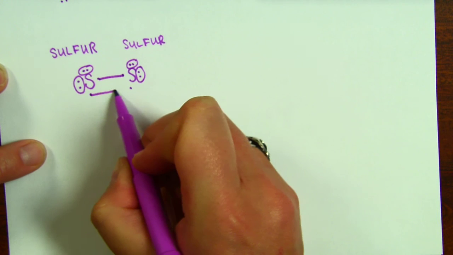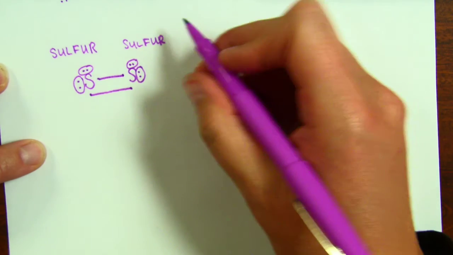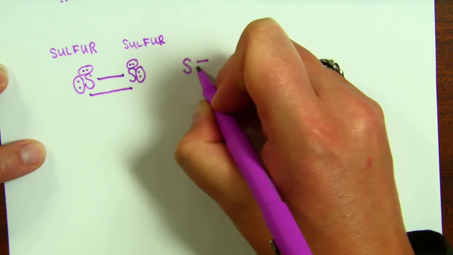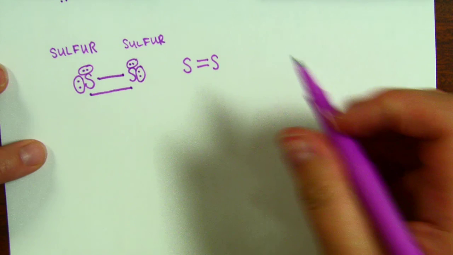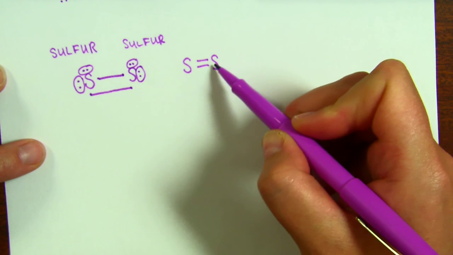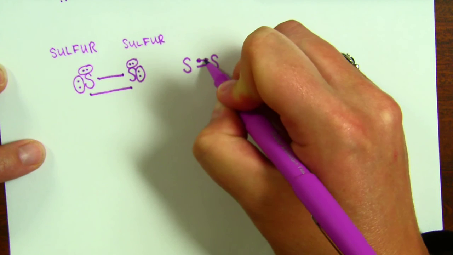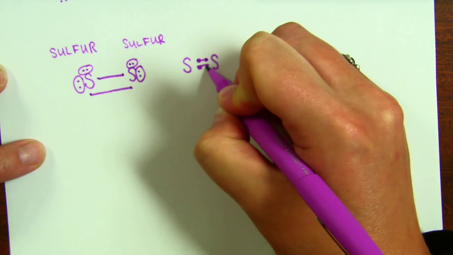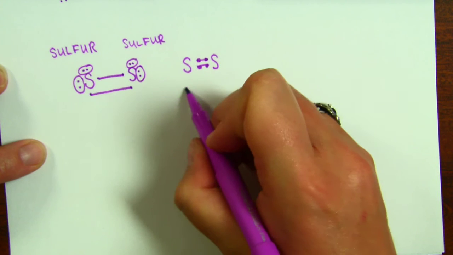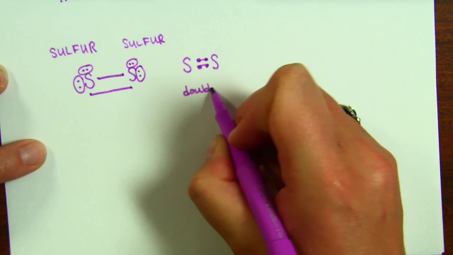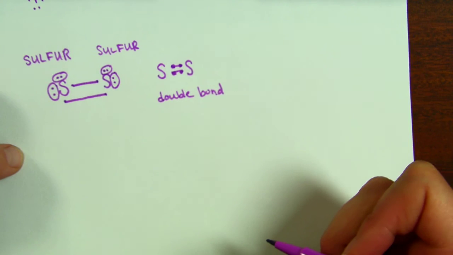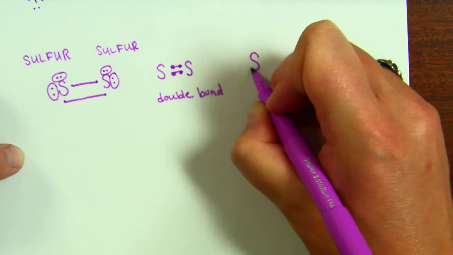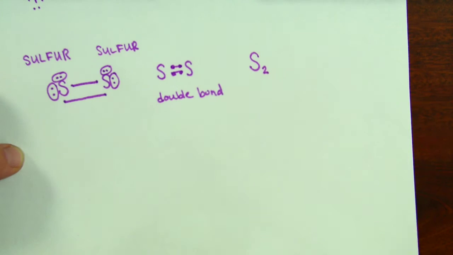And same down here. So sulfur actually ends up creating a double bond when it bonds with another sulfur atom. There are a total of 4 shared electrons here because there's 1, 2 in the first one, 3, 4 in the second one, and we actually call this a double bond. The way that we would write the formula for this would be S, and there are 2 of them, so S2.